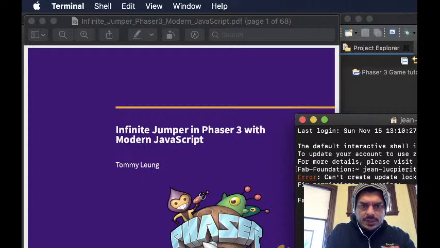Sudo chown Jean-Luc local var homebrew. Okay. It says illegal option.